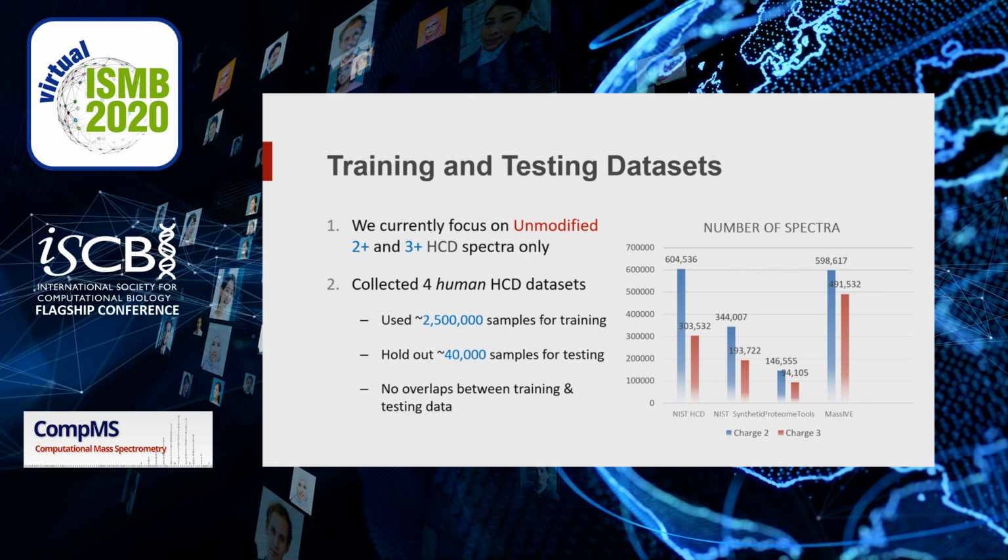We first focus on predicting spectra of unmodified charge 2 and charge 3 HCD peptides. We collected 4 human cell spectral datasets. Generally, we use around 2.5 million spectra for the training process, and we hold out around 40,000 spectra for testing purposes. Of course, the testing set has no overlap with the training set.